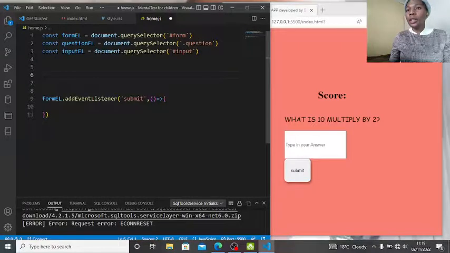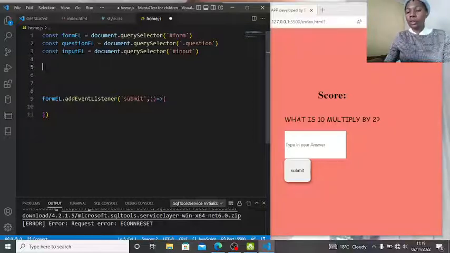First, in order for us to know 10 multiplied by 2, we need to know the answer, right? To do that, this should generate random questions. How are we going to do that?